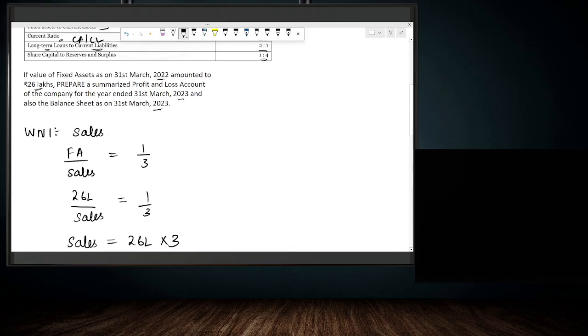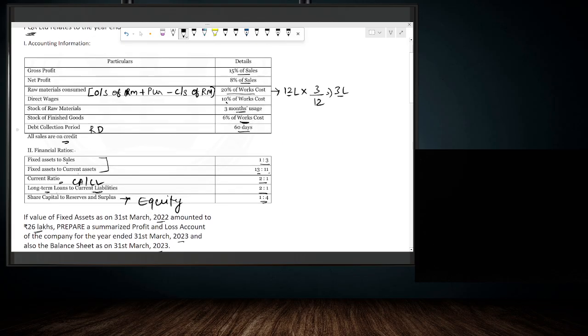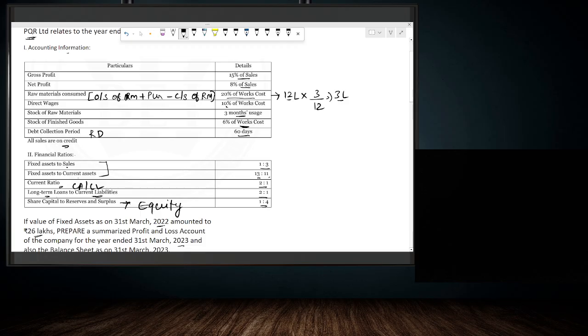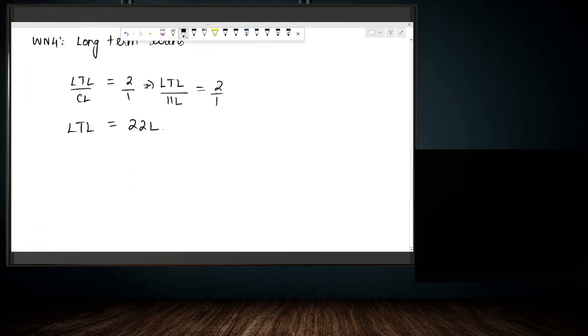Next in the question, they have given share capital to reserves and surplus. For this bifurcation, we need the value of equity, so we will keep it for later. Next, let's go back to the accounting information. Here, gross profit is given as 15% of sales. So let's calculate the amount of gross profit. Working note number 5, gross profit.